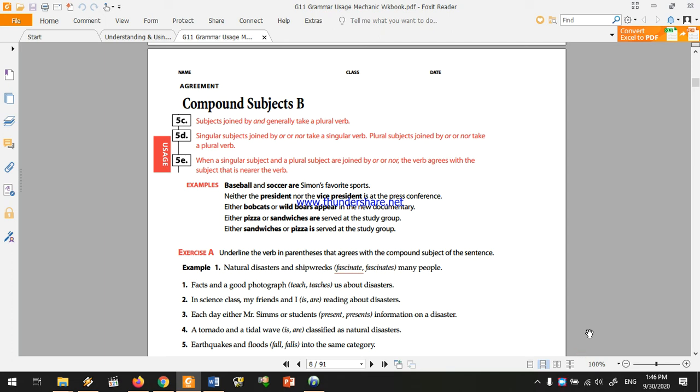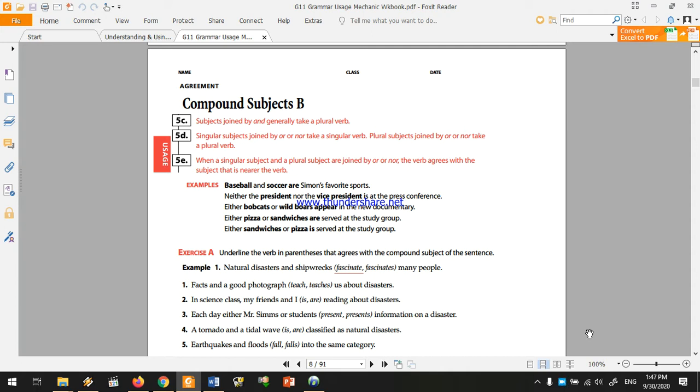We have a simple subject when we say Ahmed is playing football. Ahmed here is a simple subject. However, we might have a compound subject. A compound subject is a subject that is joined by and, and generally it takes the plural verb.